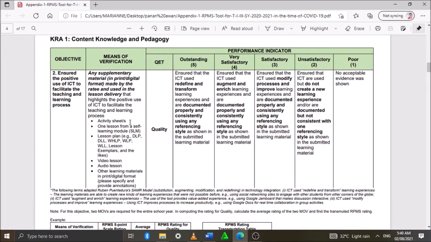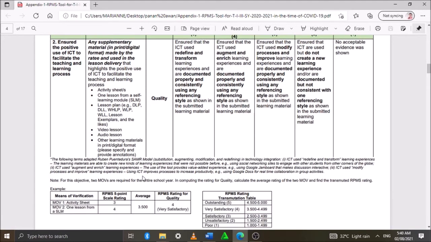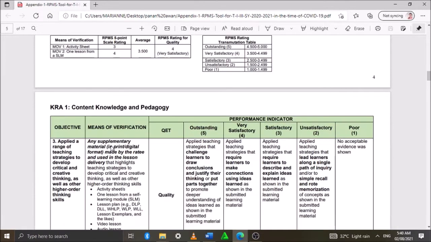So we have here the activity sheets, one lesson from a self-learning module (SLM), lesson plan, video lesson, audio lesson, other learning materials in print or digital format, and please specify and provide annotations.